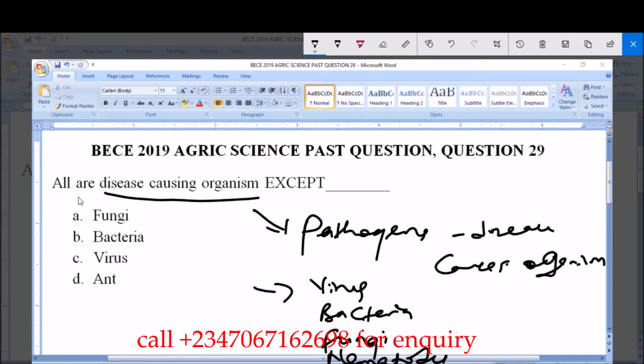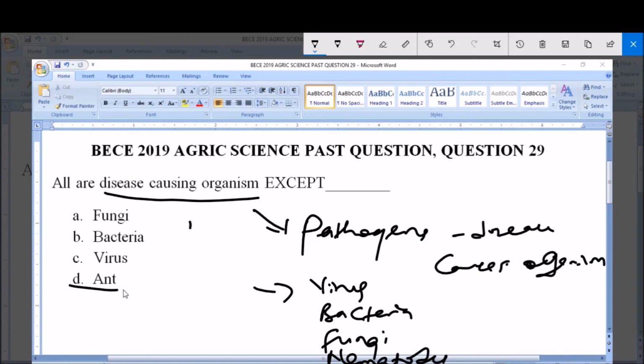Now the question says all are disease-causing organisms except, that is, we have to pick an option which is not among the disease-causing organisms, that is, not classified as a pathogen. And from our options here, option D, ants, is not part of these. Like you see, fungi is here, bacteria is here, and virus is here. So option D is not a disease-causing organism, meaning option D is not a pathogen.